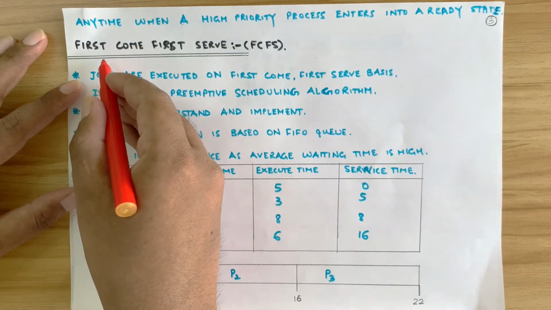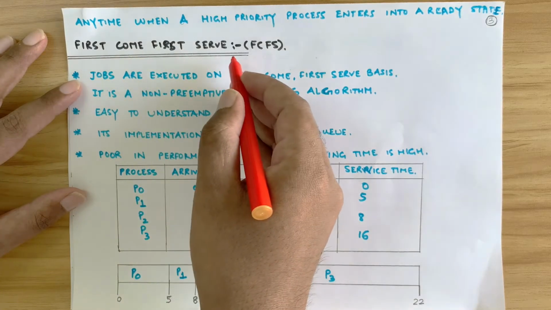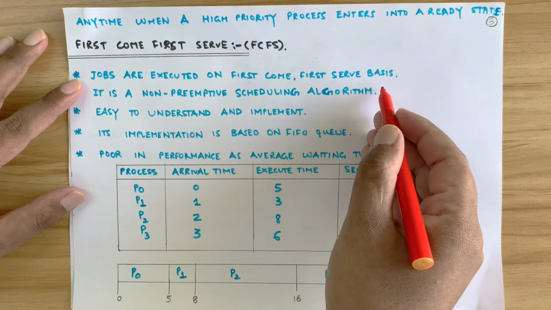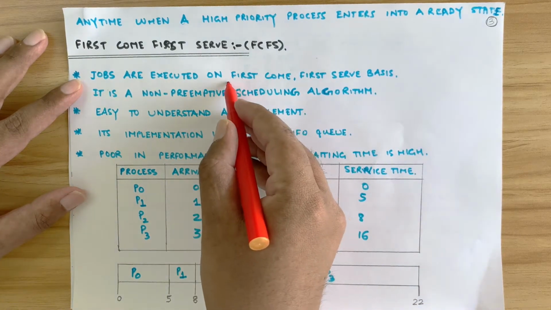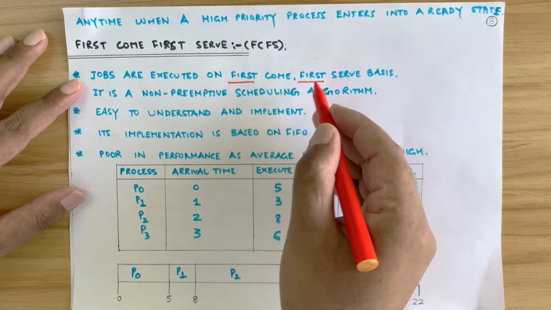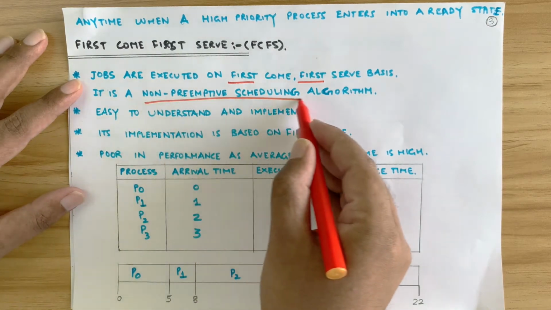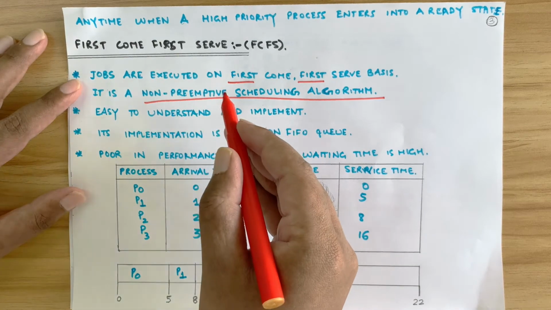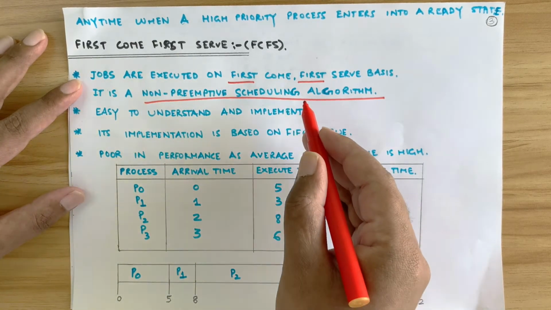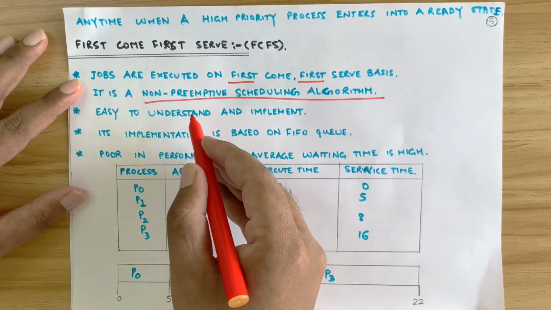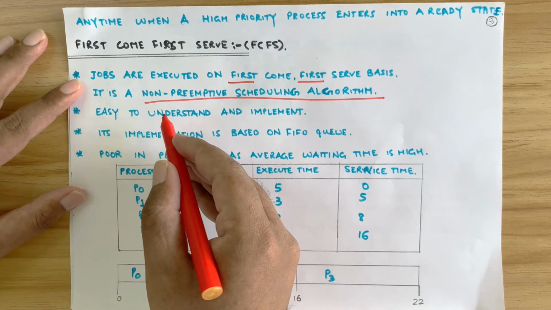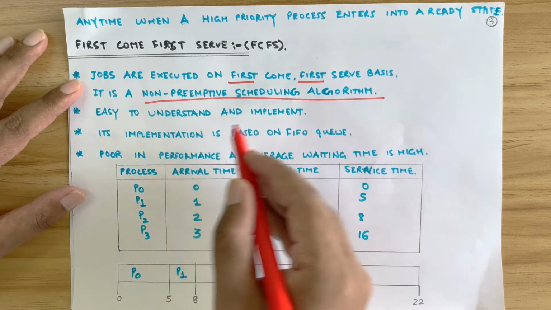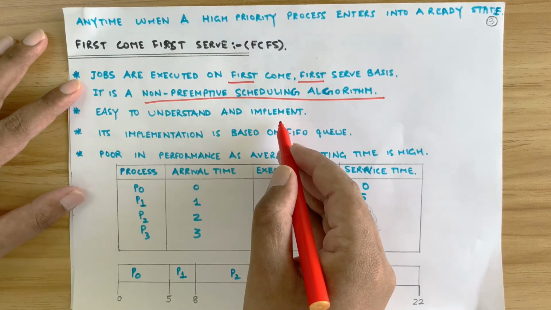Now we will see a scheduling algorithm called first come first serve or FCFS. Jobs are executed on first come first serve basis, right? The job which arrives first is executed first, right? It is a non-preemptive scheduling algorithm, which means it is run in the CPU until its execution time is over. There is no concept of priority here. Even if a high priority process arrives, it cannot be swapped out with the higher priority process in the ready state, right? Easy to understand and easy to implement.